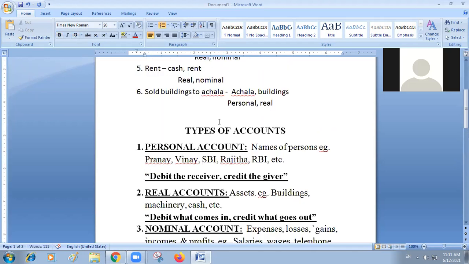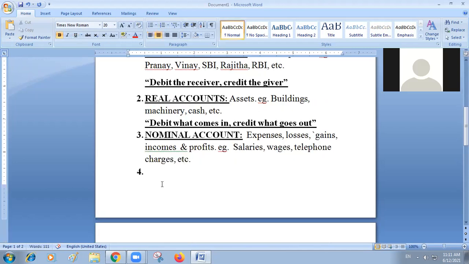And the last account principle, for nominal accounts, is: debit all expenses and losses, and credit all incomes and gains.